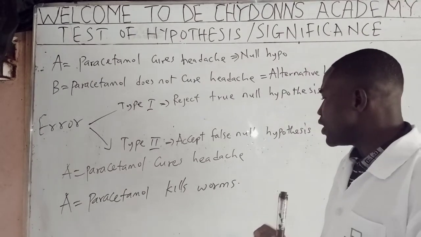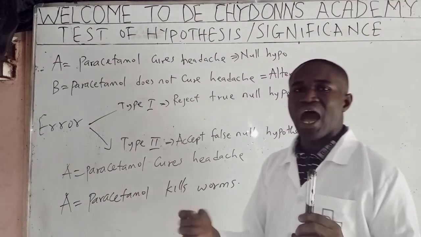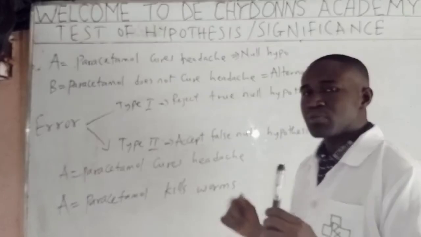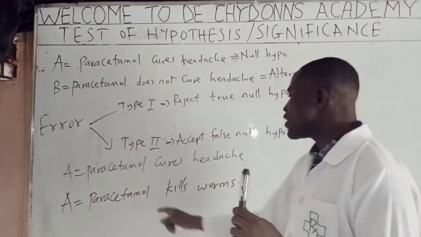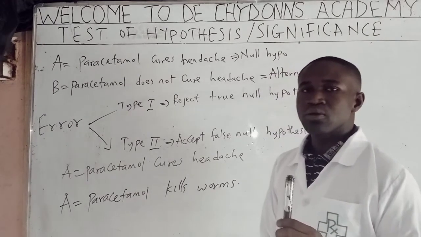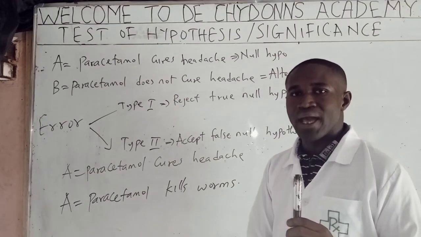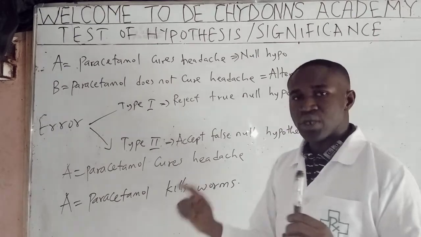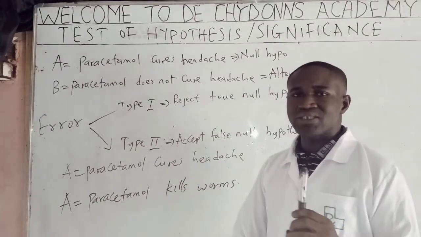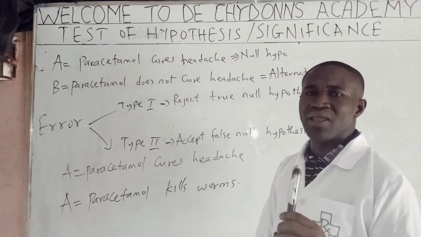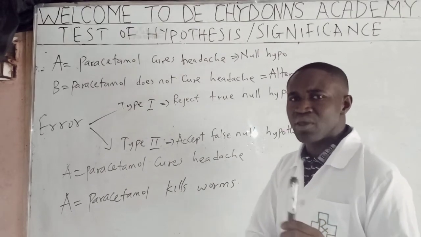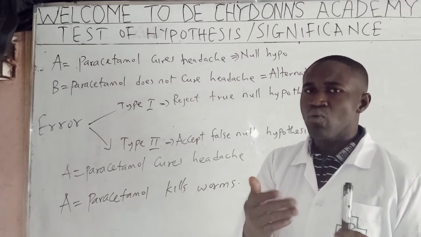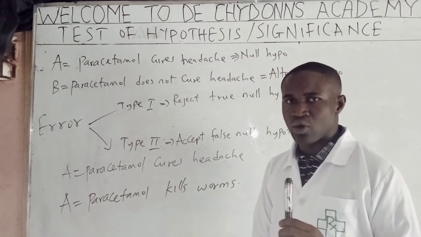Now, what we will do is that you take patients that have worm, take them to the lab, and administer paracetamol. Once you give the patient paracetamol as the dose required, and the next day the person is still complaining, worm is still disturbing me, what will you say is your conclusion?